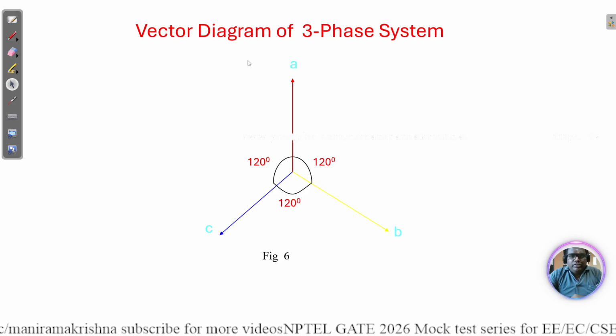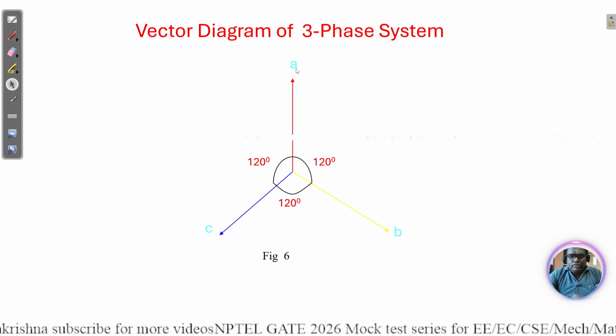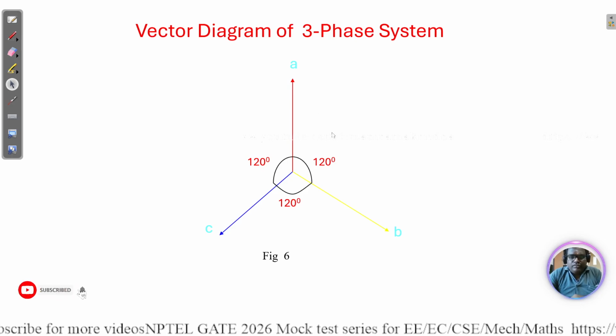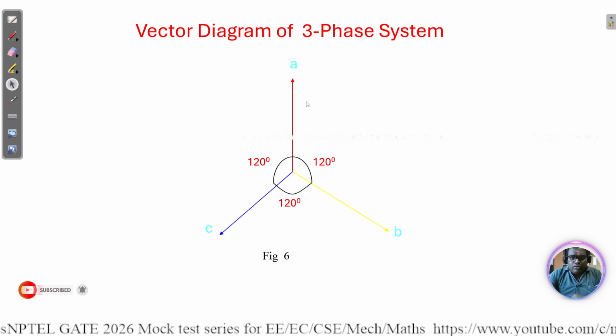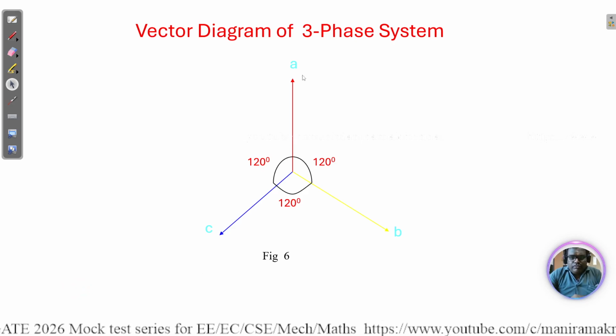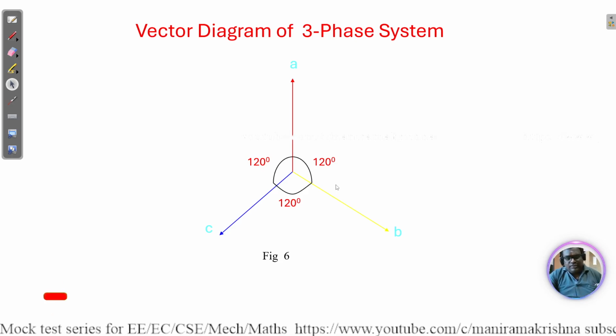Here we start the first at 0. In between, the phase shift is 120 degrees. From B to C, that is also 120 degrees. So whatever voltage is there, we will get it here as well. You can see.